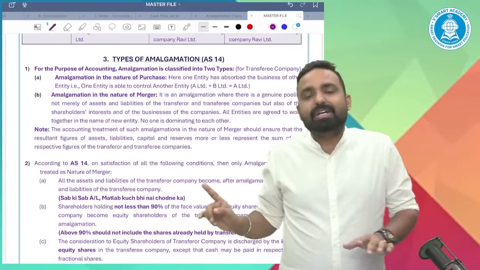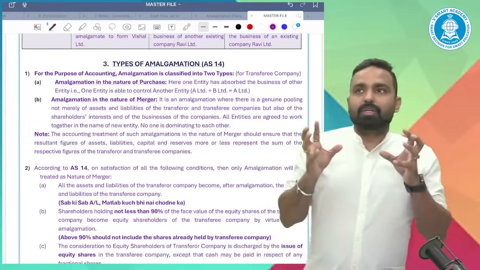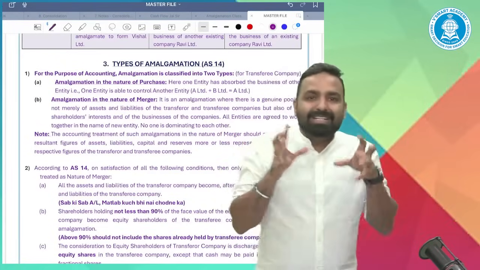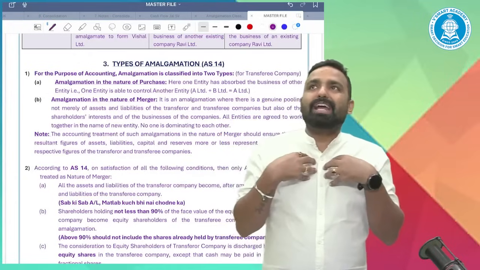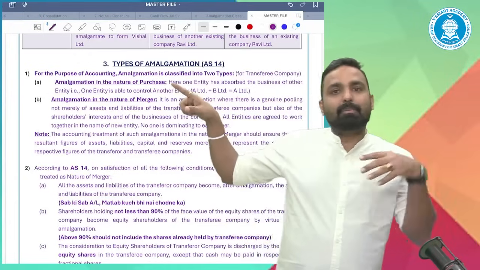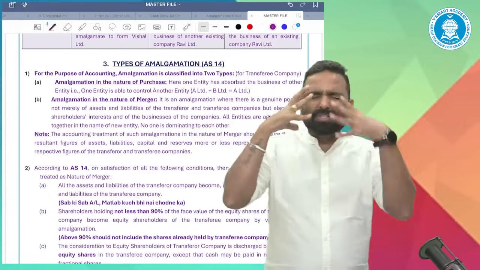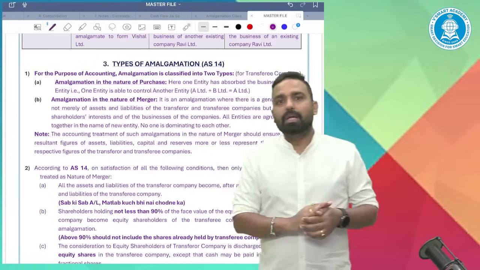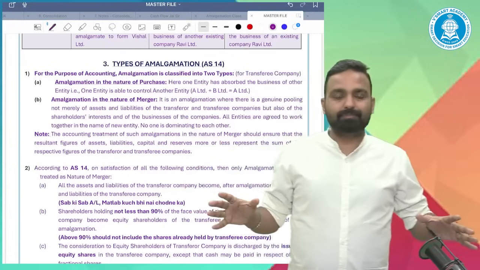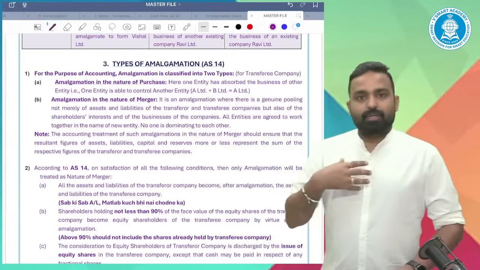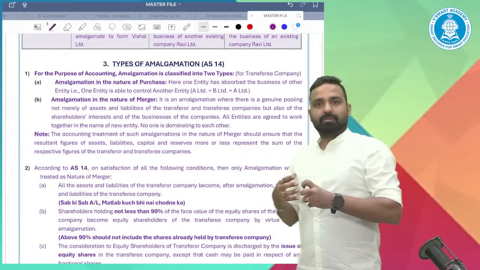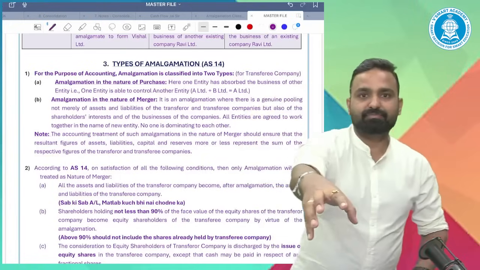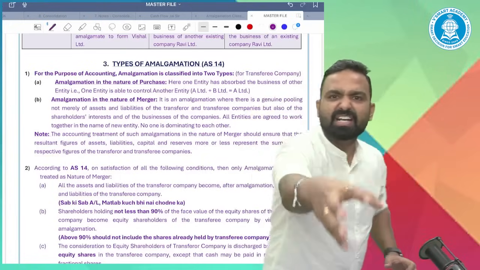But before understanding those 5 conditions, how can we easily remember purchase and merger? What is the simplest point to remember? The dominance factor. If I acquired your business and I can control your business, I can dominate, I can take all the decisions.